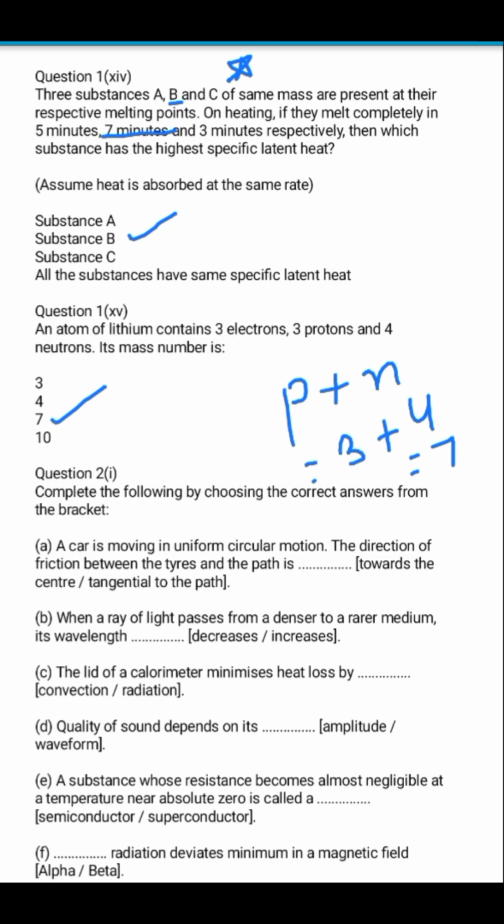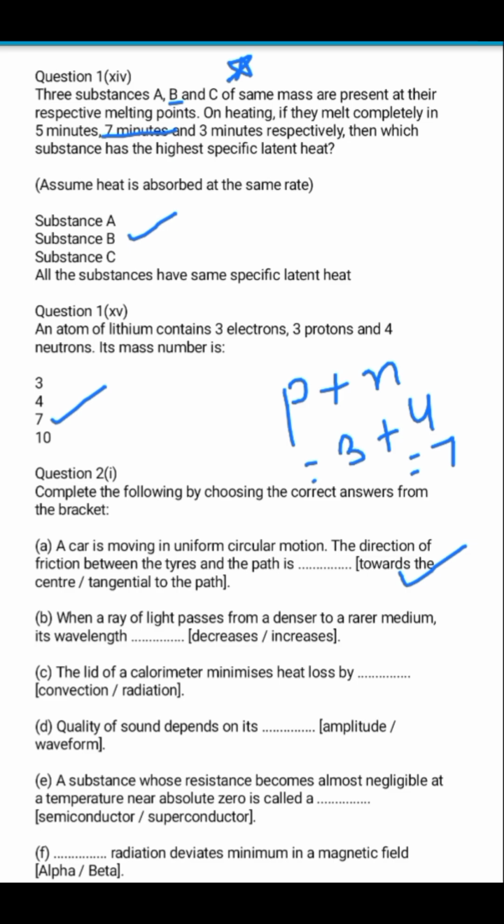Let's see. A car is moving in uniform circular motion. The direction of friction between the tires and the path is... It will always be towards the center. We are going to learn about this in class 11 in detail. We know whenever an object is moving in a circular path, the necessary motion is provided by the force called centripetal force. And since centripetal force is directed towards the center of the circular path, the direction of friction, or specifically static friction, will also be towards the center of the circular path. So the correct answer will be towards the center.